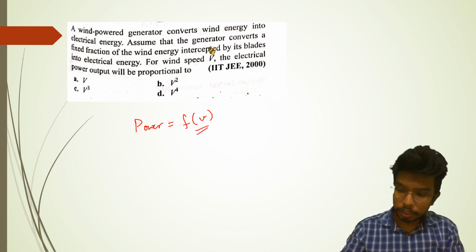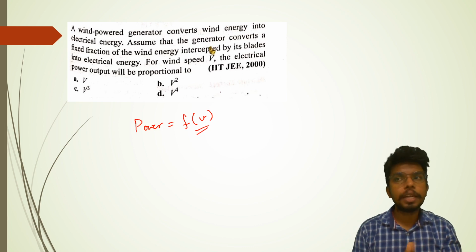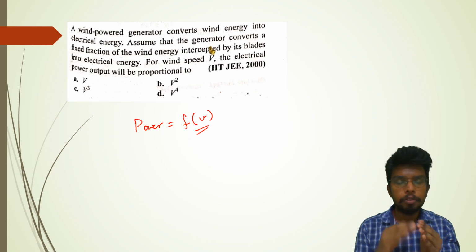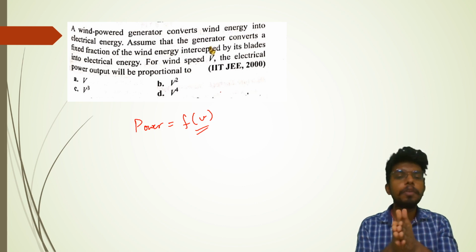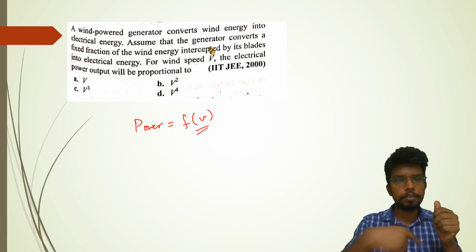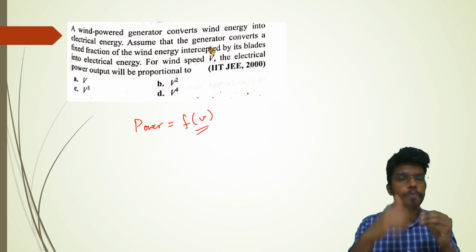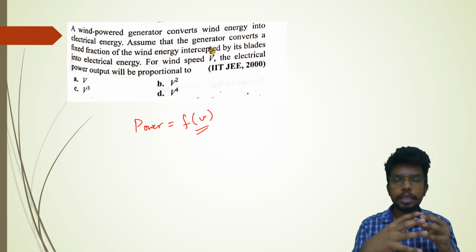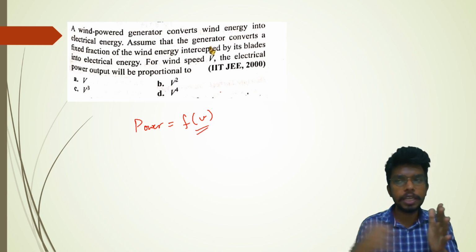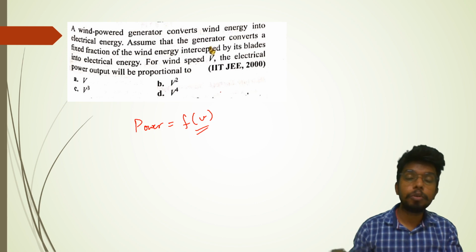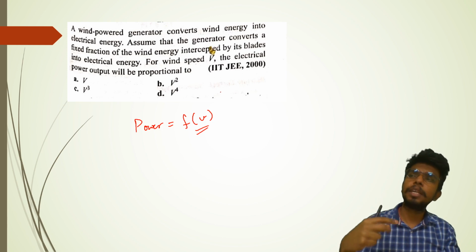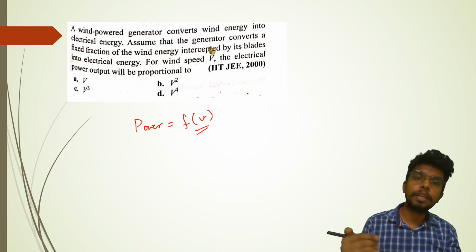Remember this situation: we need to find out the power. So basically we need to find out force times velocity. For finding the force, we need to find out the change in momentum. When the wind power generator is moving, it is converting the wind energy into electrical energy. So the wind particles are hitting with some velocity, so that force is required. How many particles are hitting, that matters. With what speed they are hitting, that matters.